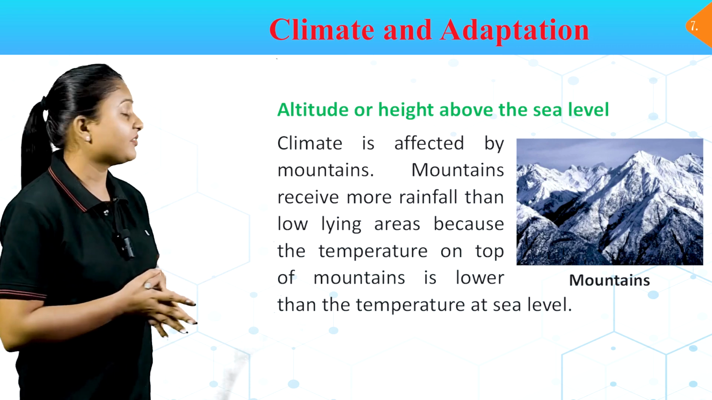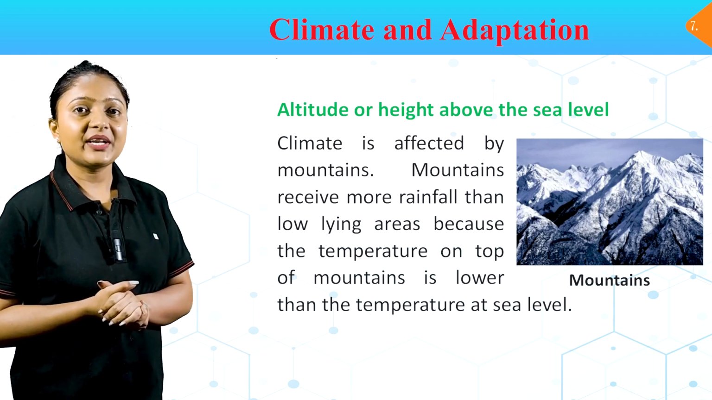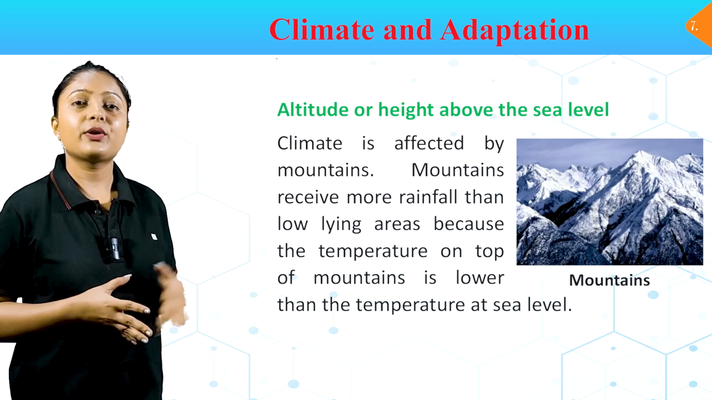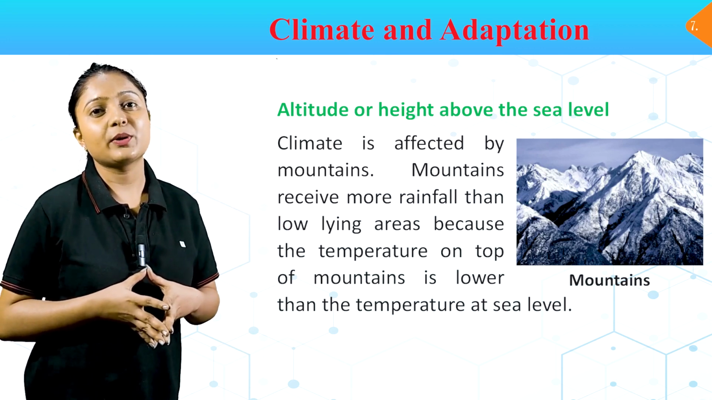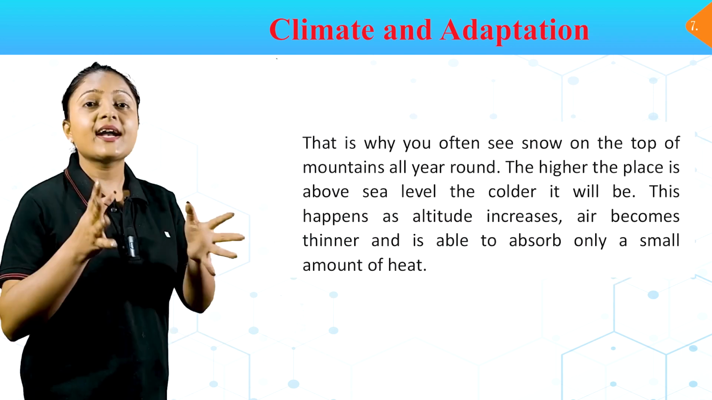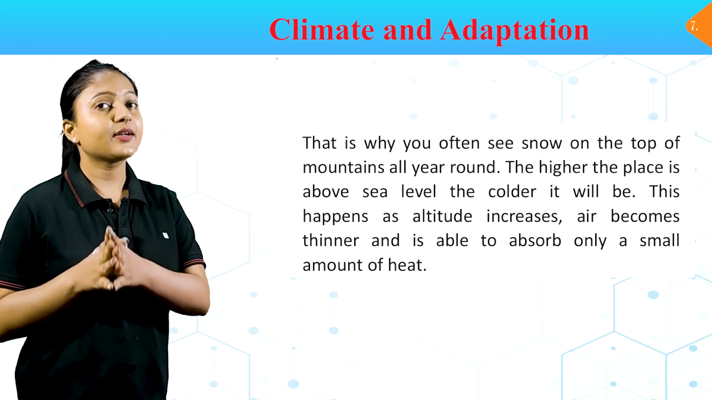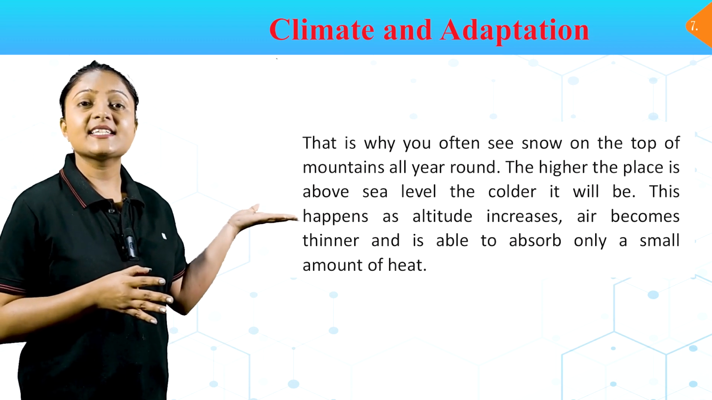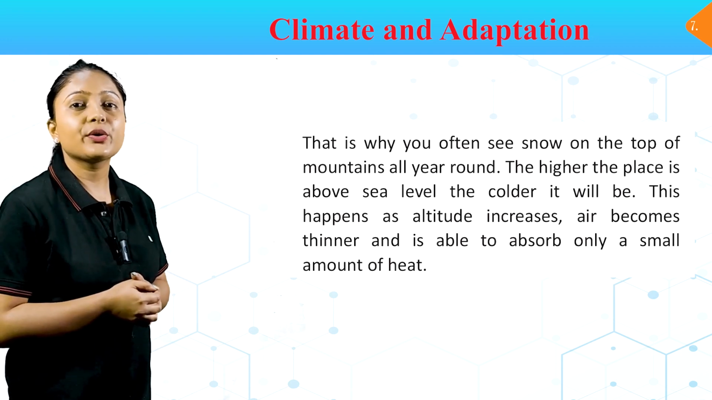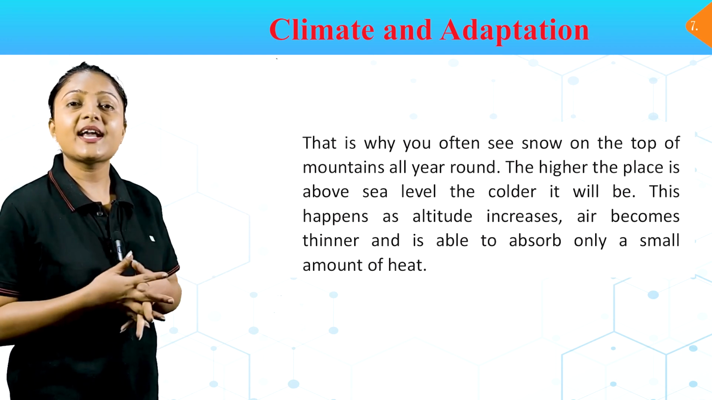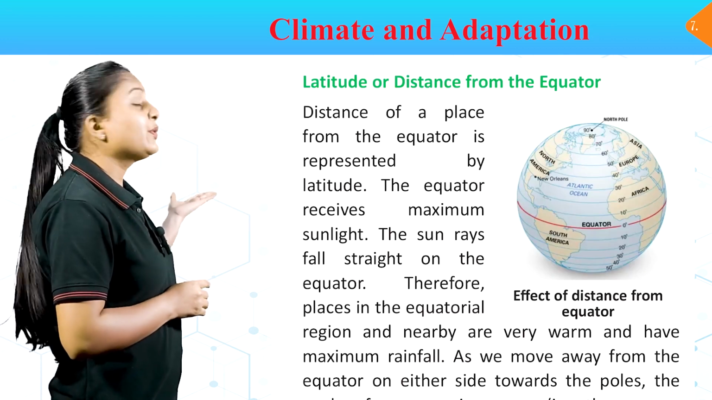Altitude, or height above the sea level. Climate is affected by the mountains. Mountains receive more rainfall than low-lying areas because the temperature on top of a mountain is lower than the temperature at sea level. That is why you often see snow on the top of the mountain all year around. The higher the place is above the sea level, the colder it will be. This happens because as altitude increases, air becomes thinner and is able to absorb only a small amount of heat.